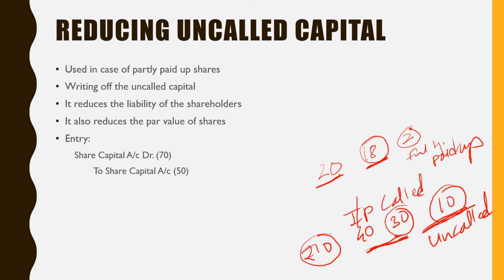Entry: share capital account debit, this is the previous denomination, and share capital account credit, the new denomination.